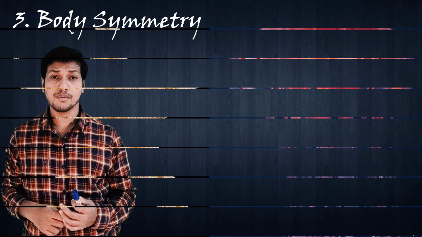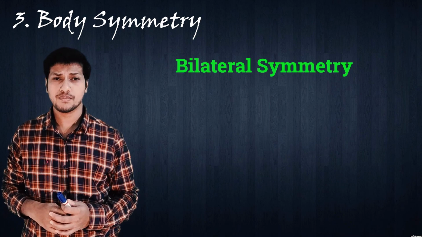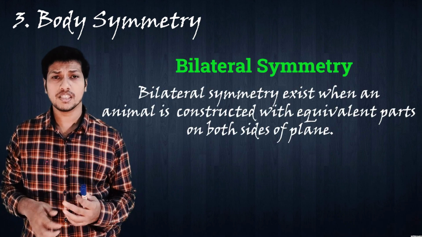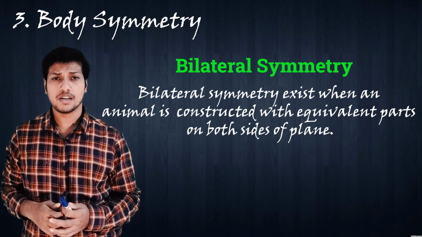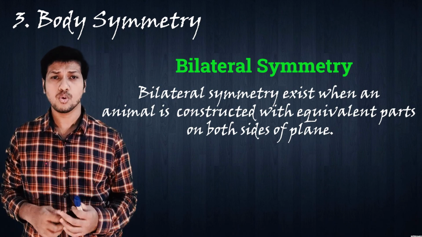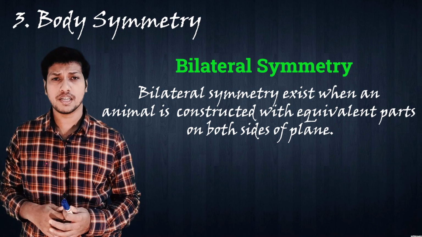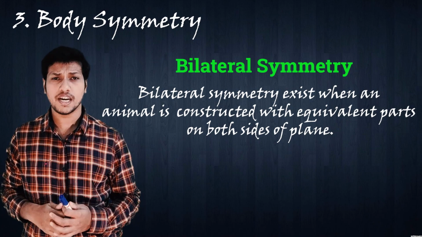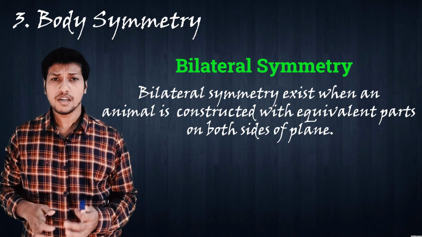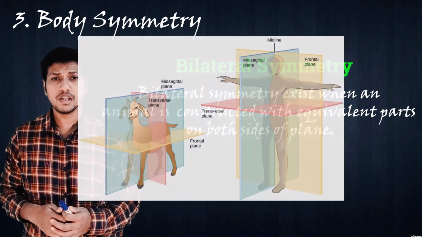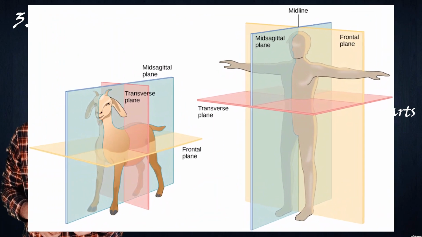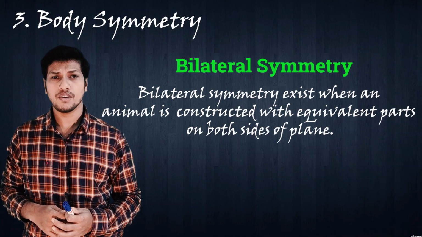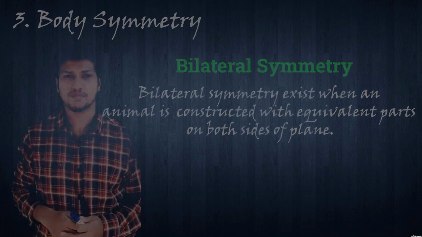The next and the important one is the bilateral symmetry. Bilateral symmetry exists when an animal is constructed with equivalent parts around both planes. Those animals which follow bilateral symmetry have a tail and head region, which is absent in radial symmetry. But we can divide a bilateral animal into two mirror halves only with the help of a single plane. Humans are the best example for bilateral symmetry.